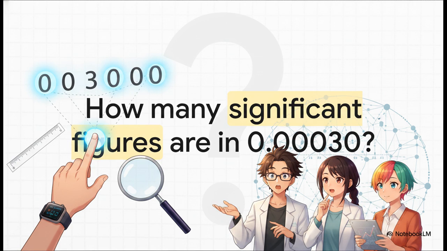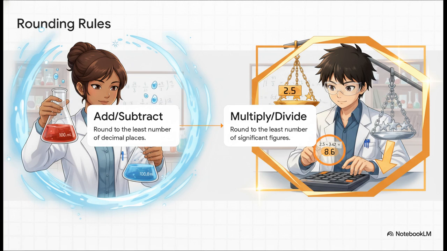It has real meaning. So the absolutely crucial point here is that when we start doing math with these imperfect measurements, our final answer cannot magically become more precise than our starting data. It's basically the rule of the weakest link. For example, if I multiply 2.5, which has 2 significant figures, by 3.42, which has 3, my calculator is going to spit out 8.55. But I have to round my answer down to 8.6 because my least precise starting measurement, the 2.5, only had 2 significant figures. We can't just invent precision that wasn't there in the laboratory to begin with.